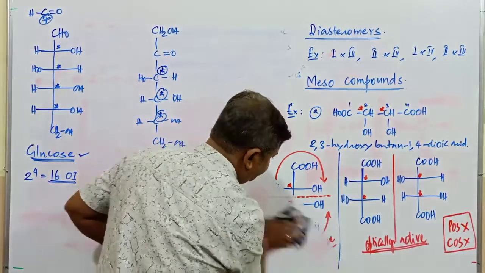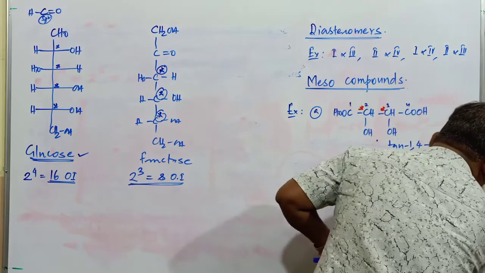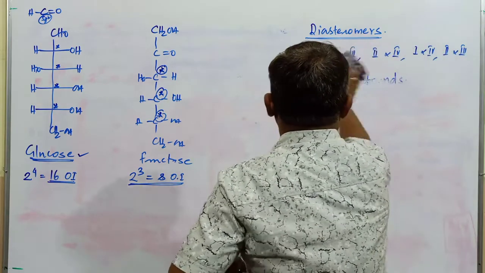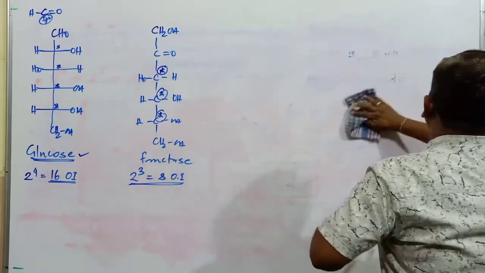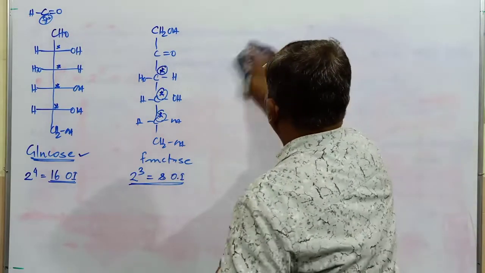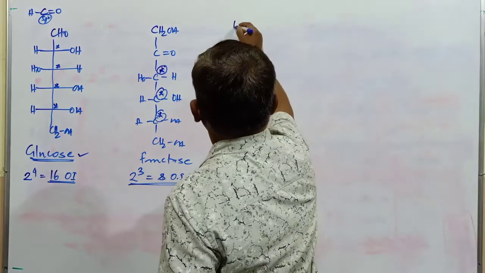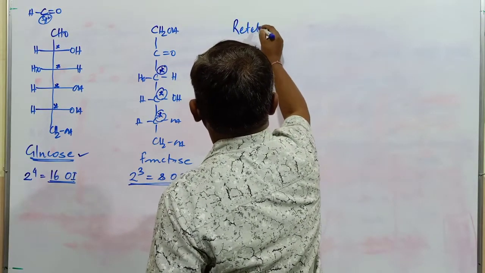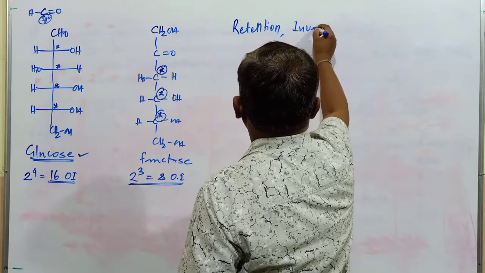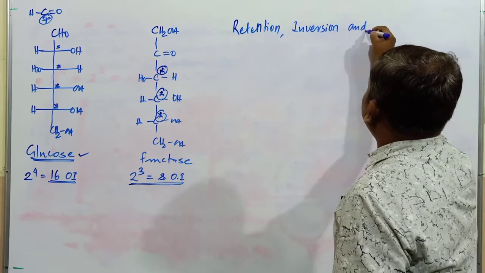Okay. Next, after knowing about simple optical isomerism, how to indicate the presence of three important things: retention of configuration, first one; next one, inversion of configuration; retention, inversion and racemic mixture.